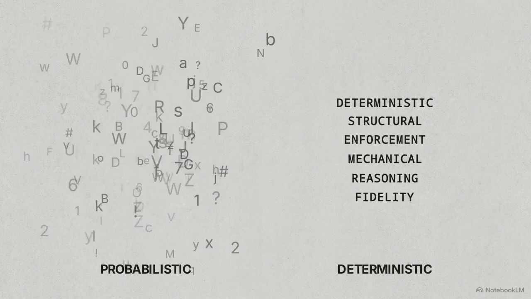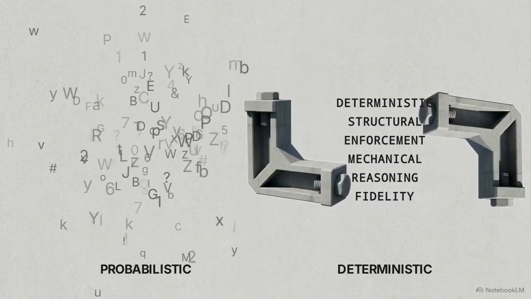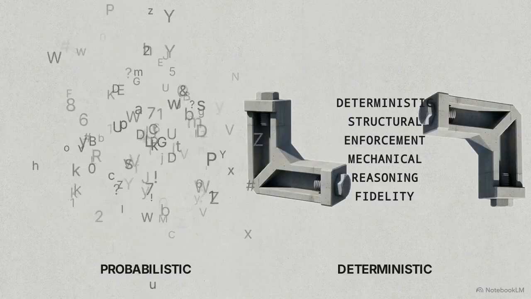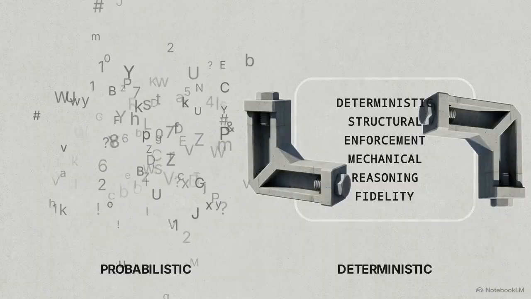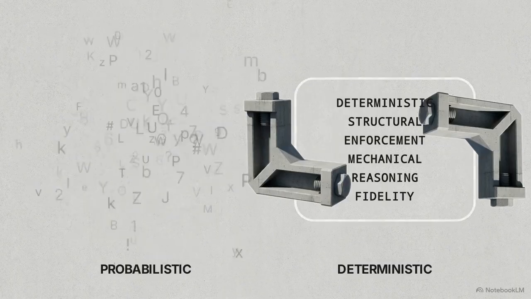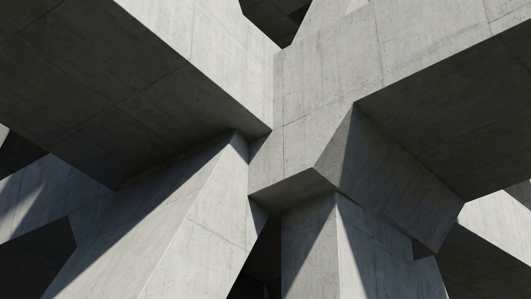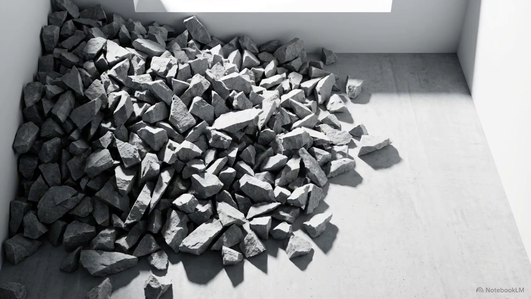In this model, you can allow a model to generate an unconstrained cloud of probabilistic text or force its output through rigid brackets of deterministic enforcement. Shape theory posits that intelligence and reasoning quality are consequences of structural integrity. Structure is never neutral. If we require reliable artificial intelligence, alignment must transition from being a probabilistic behavioral suggestion to a mechanical architectural problem. In a language model context, unstructured casual prompts without constraints are known as trivial shapes.